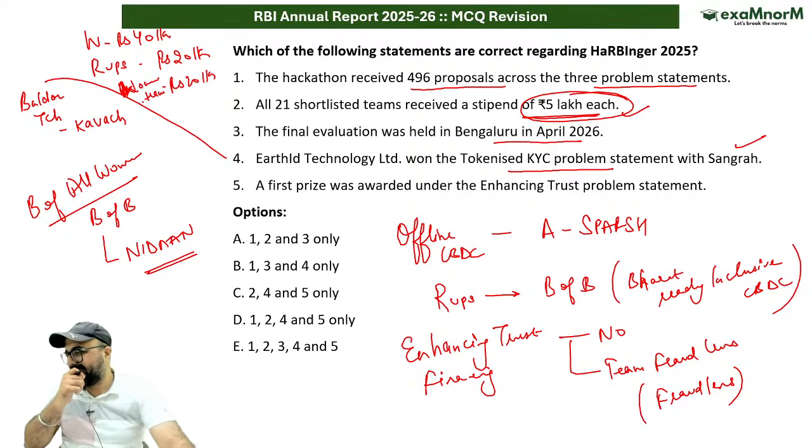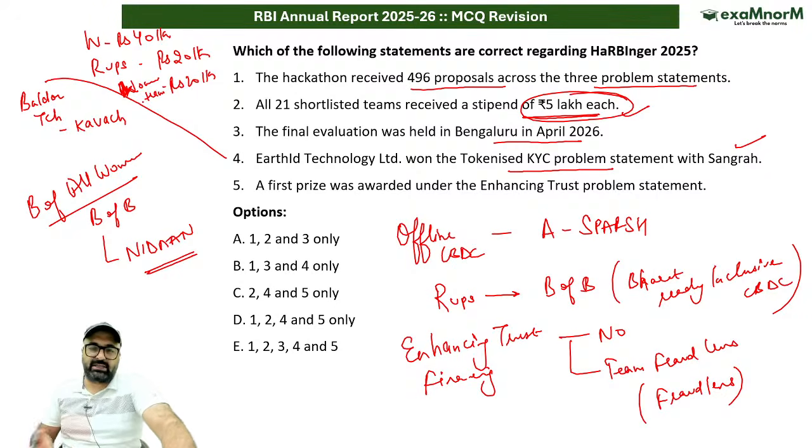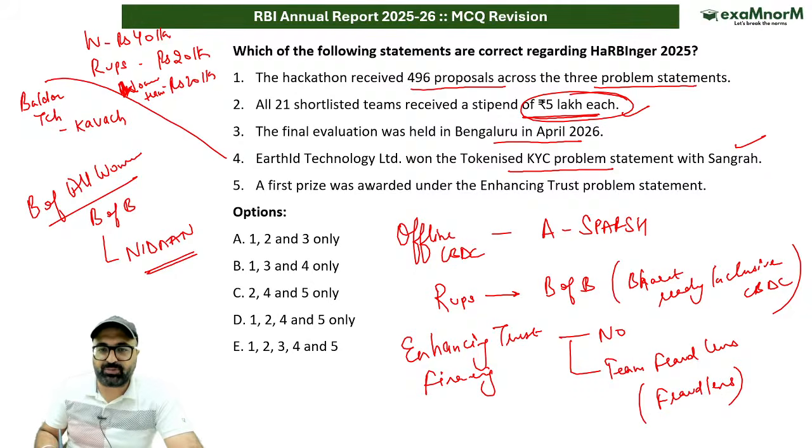ठीक है जी, क्लियर है, डन, पूरा क्लियर हो गया, इससे ज्यादा कुछ आएगा नहीं. First prize was awarded under enhancing trust problem statement. No, sir.